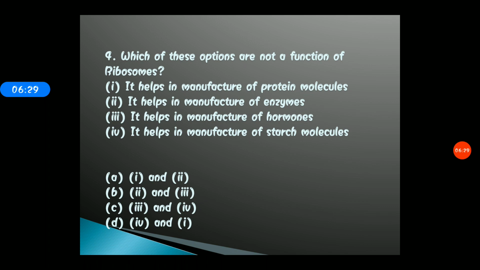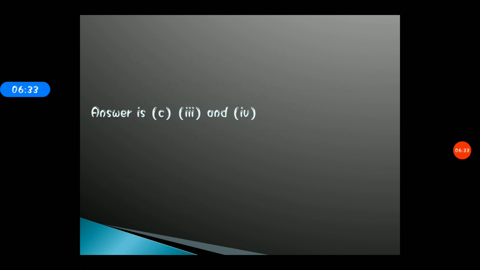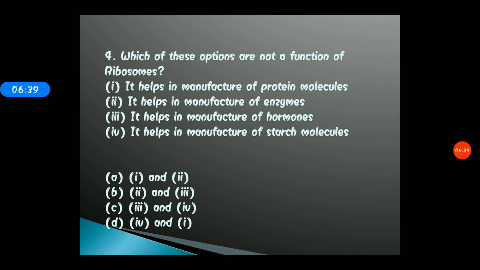Okay, so I think that you all marked the answer. So the correct answer for this question is option C, that is third and fourth. Just look at the option first. Third and fourth is that it helps in the manufacture of hormones. So obviously not. Ribosome does not help in the manufacture of hormones.